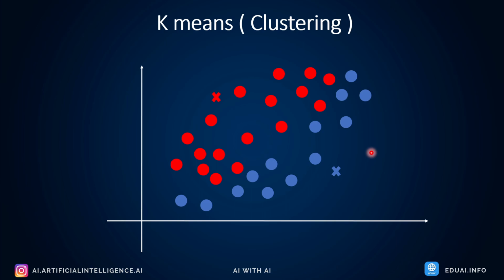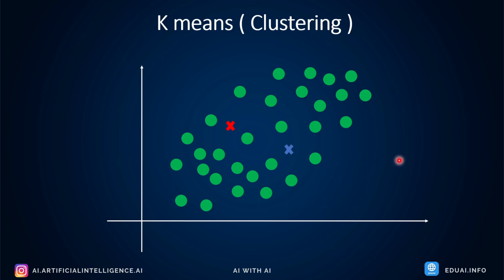In the next step, the algorithm moves these seeds to the center of the groups which have been recently formed. So the blue seed will be moved to the center of the blue data points. Similarly, the red seed will move to the center of the red data points. So this is how it identifies the centroid. Once these seeds are moved to the center of the clusters, it will again reset the colors.